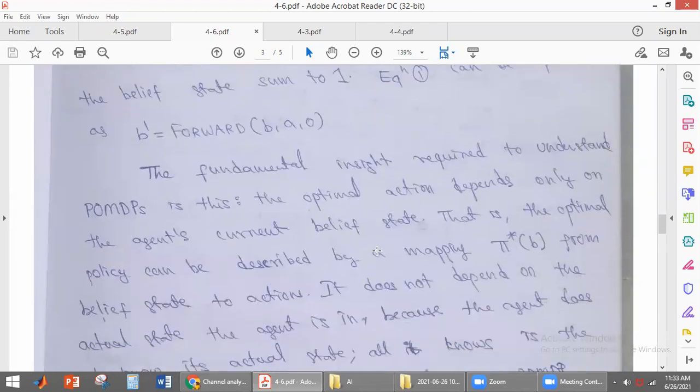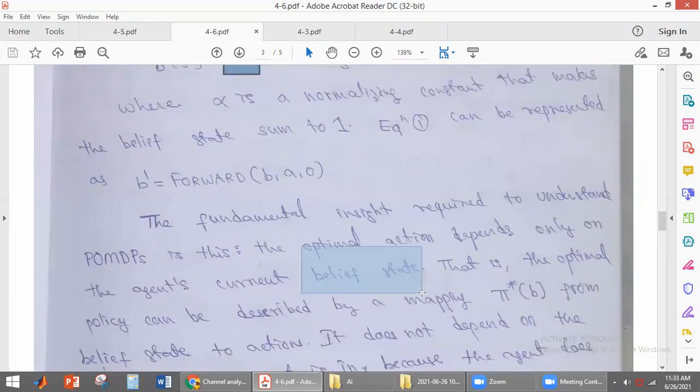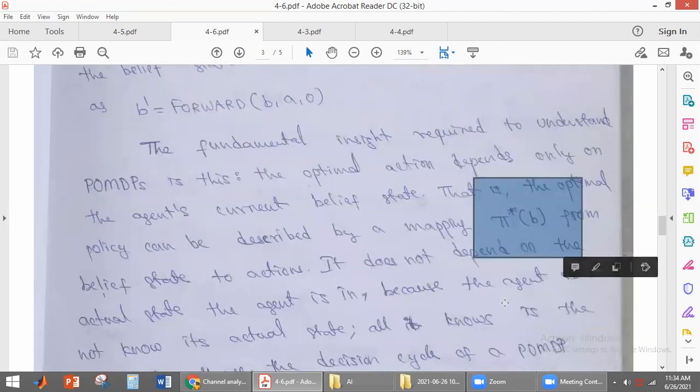So the fundamental insight to understand POMDP here is that the optimal action, the action we are taking, depends on the belief state, whereas in MDP, students, the optimal action depends on the current state. Here it depends upon the belief state. So how do we denote the optimal action here? We denote it as pi star B. Pi will give you the action at that particular state.